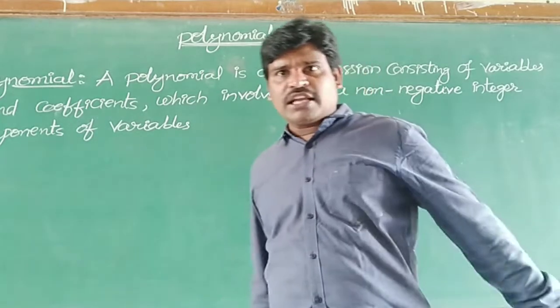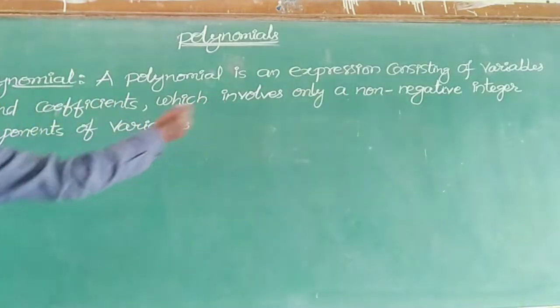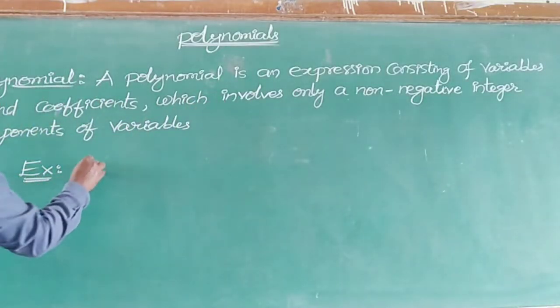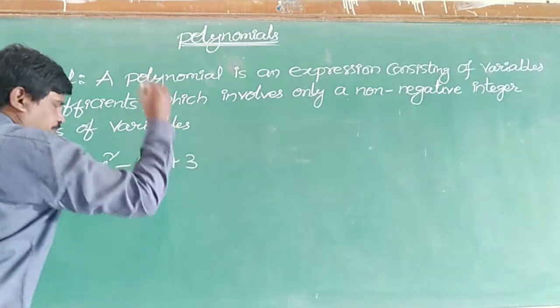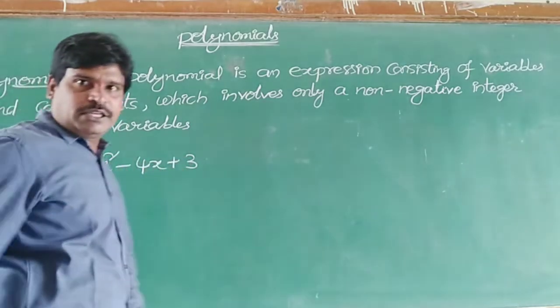Just we go through an example. It's very clear to you. Have a look here. See, I am taking one example. That is x square minus 4x plus 3. What is that? x square minus 4x plus 3.